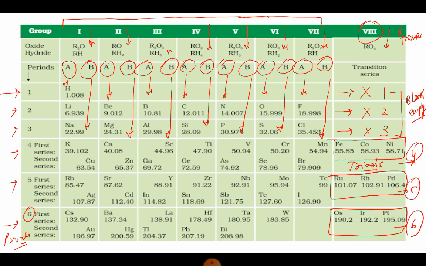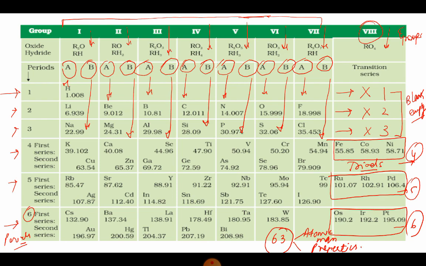Now let us start with how he came to this idea. Before we start on how he formulated this table, we should know that when he gave the table, 63 elements were known at that time. So how many elements were known? 63 elements were known at that time, and to give a specific position to these elements, he examined a relationship between the atomic masses of these elements and the properties of these elements.